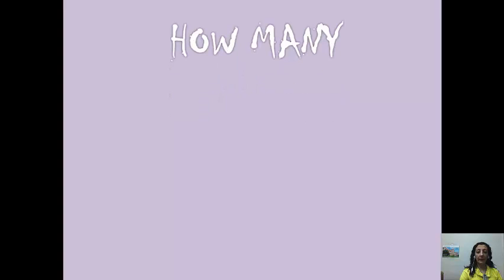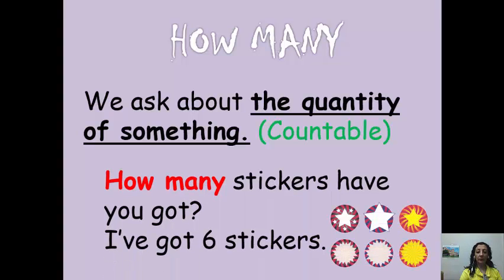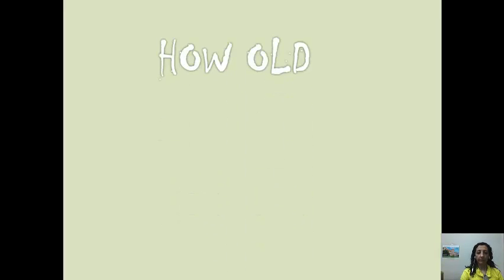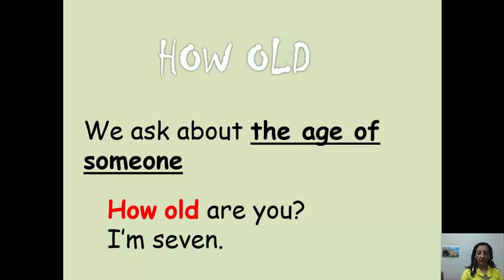Another one, how many? Here we ask about the quantity of something. We ask about countable nouns. How many stickers have you got? I have got 6 stickers. It's a number. I can count. I can see 6 stickers. So I ask with how many for countable nouns. How old? We ask about the age of someone. How old are you? I'm 7, I'm 9, I'm 10. This is my age.